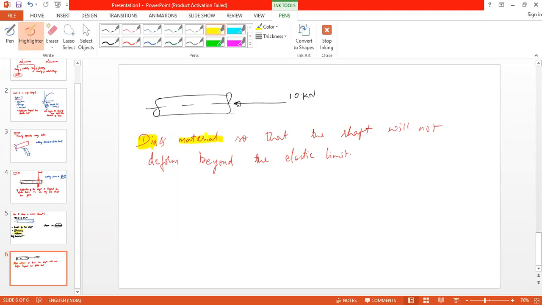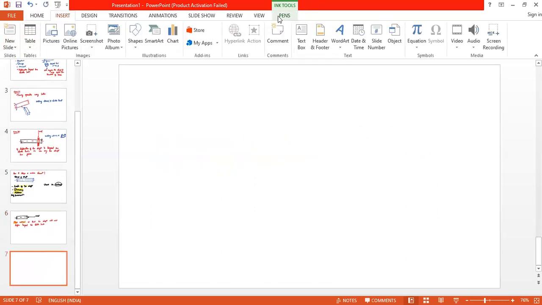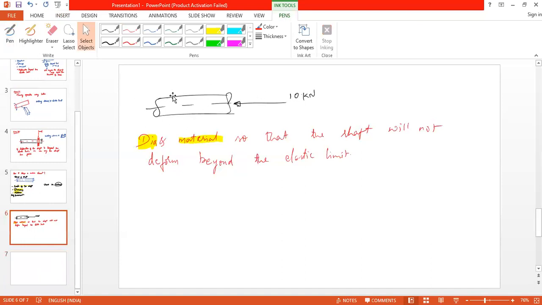Is it clear? Yes, sir. I think you still have some doubts. Okay, let us go further. You will understand it better. See, now you need to design a shaft which is required to carry an axial load of 10 kilonewton. Okay, so now we need to fix the diameter and we need to fix the material. If I say you made this shaft of say 20 mm diameter with mild steel, then it can take a load of 10 kilonewton. So the shaft will not fail at all.